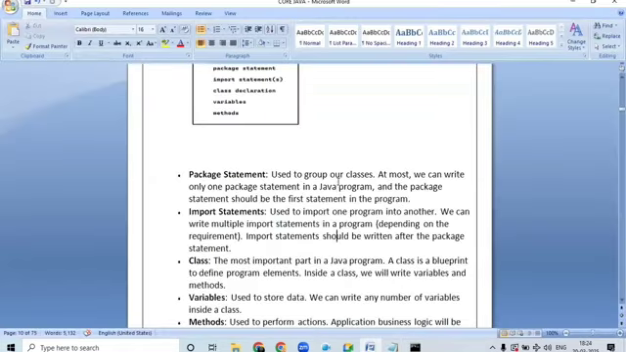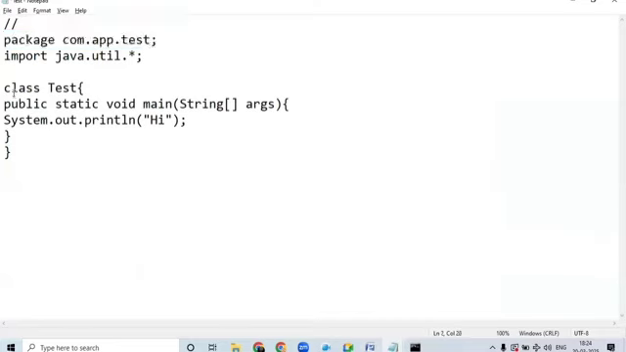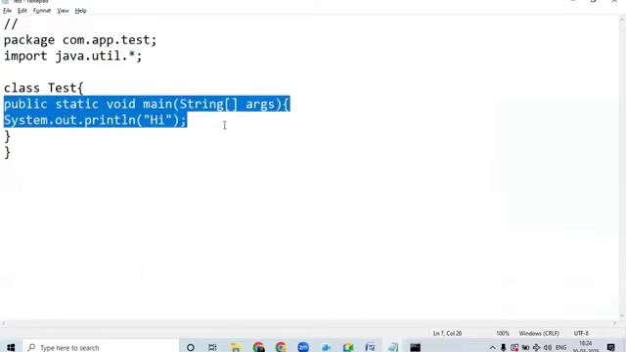The next one here is class. Okay, what is a class? The class is the most important part of a Java program. A class is a blueprint to define variables and methods. So inside the class we will be defining the variables and methods.